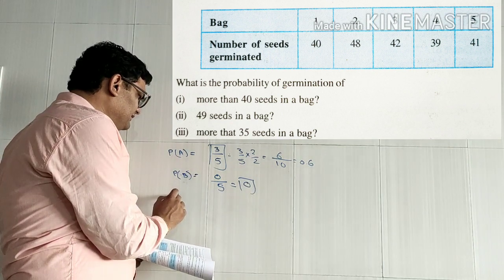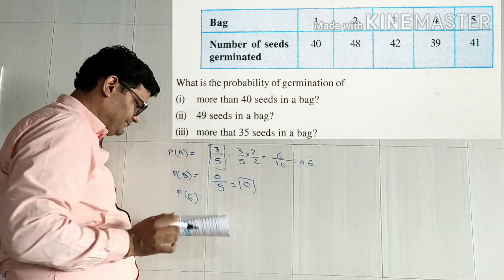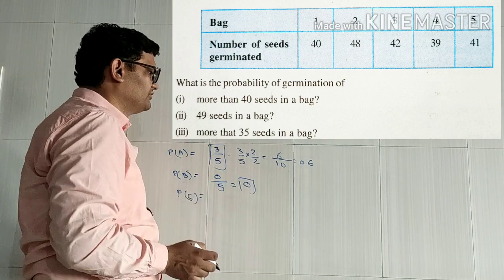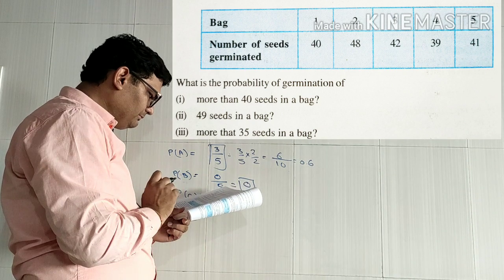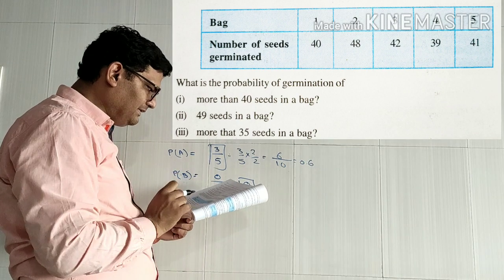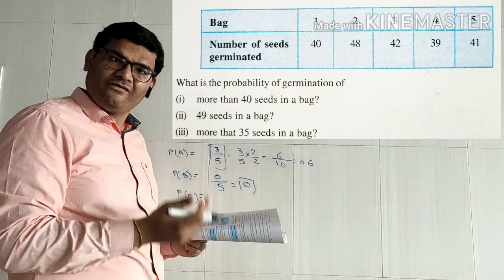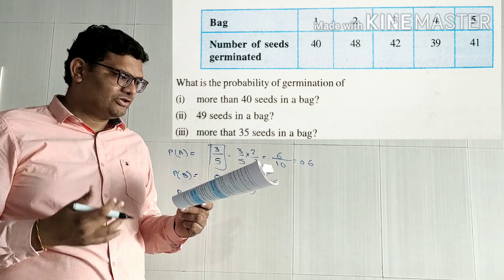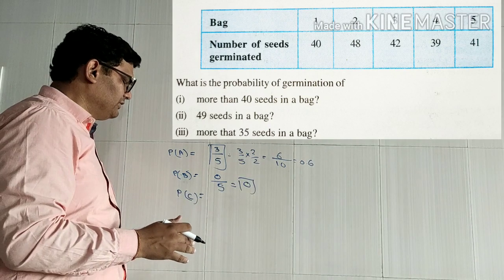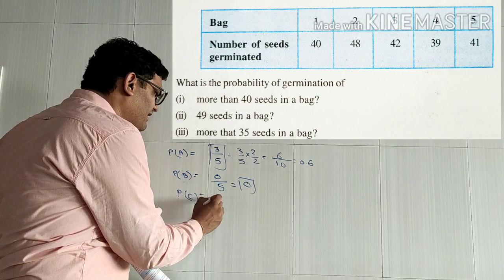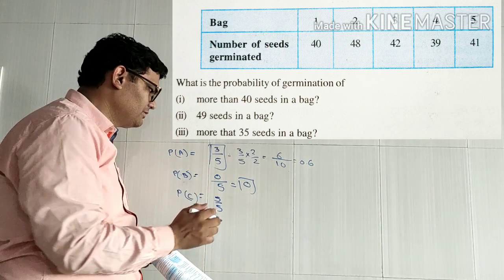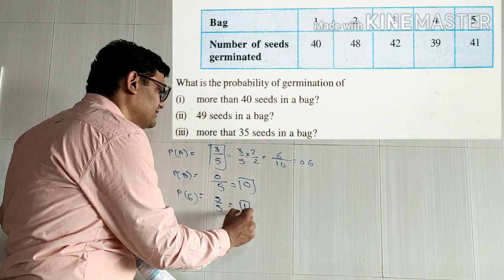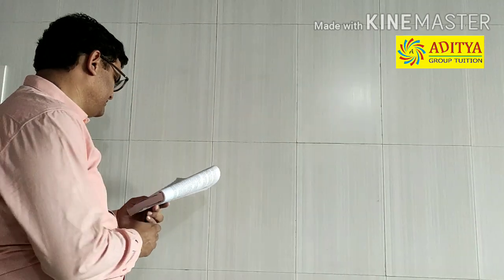The third one is, let us take probability of that event C. More than 35 seeds in a bag. So how many seeds got germinated? More than 35 seeds means if you look, all of them are more than 35. 40, 48, 42, 39, 41, all of them are more than 35. So I will say 5 out of 5. All of them got more than 35 seeds germinated. Means this is a sure event. Right?